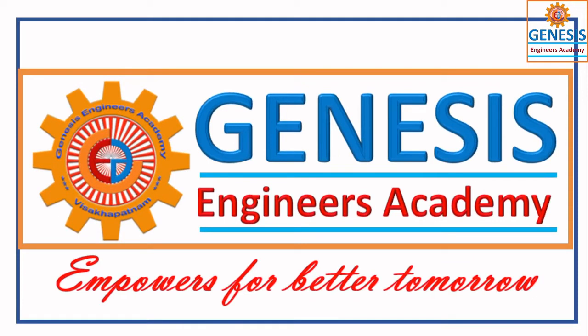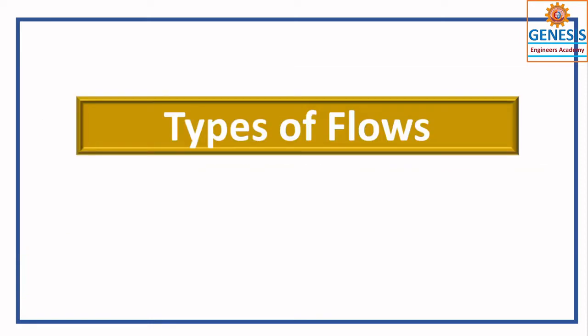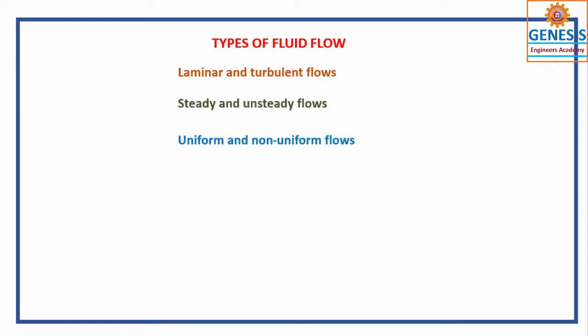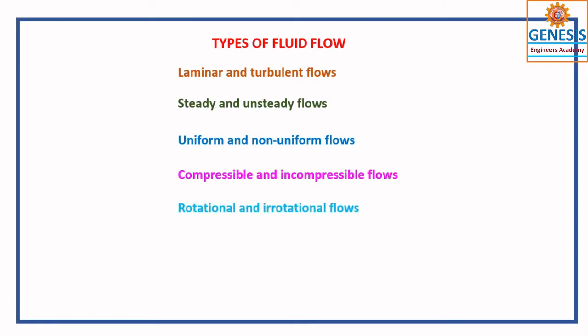In this video, I am going to discuss types of fluid flows. First, laminar and turbulent, steady, unsteady, uniform, non-uniform, compressible and incompressible, rotational and irrotational, 1, 2 and 3-dimensional flow.